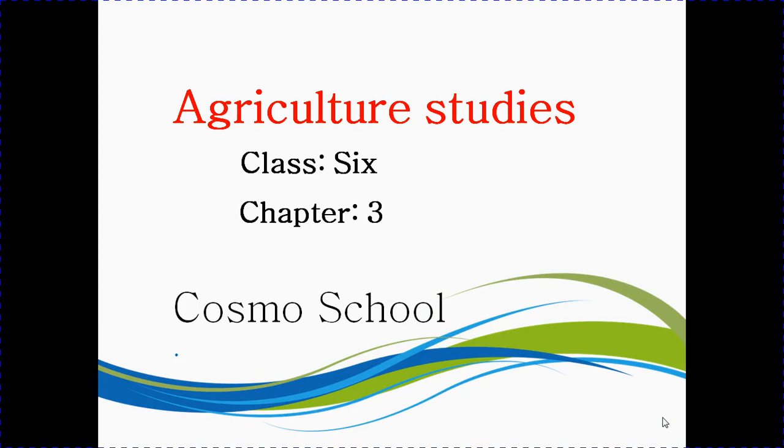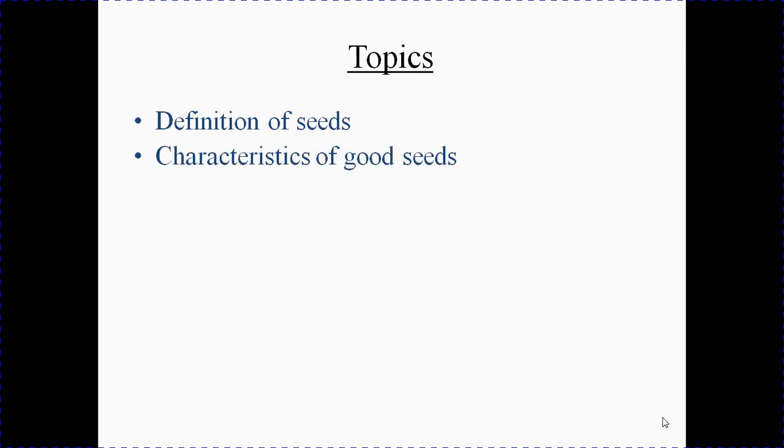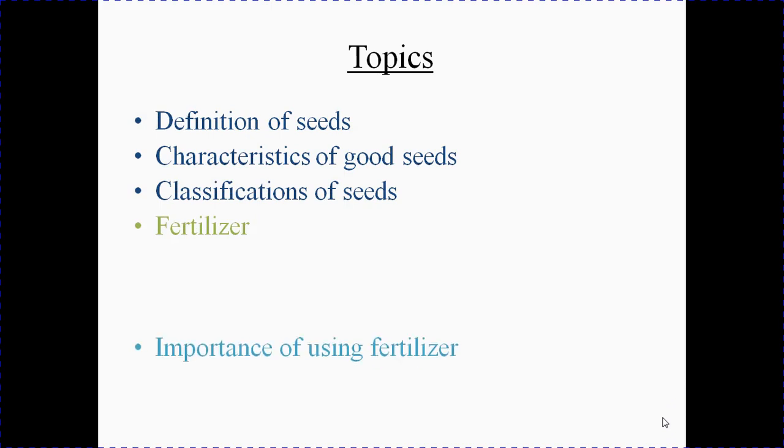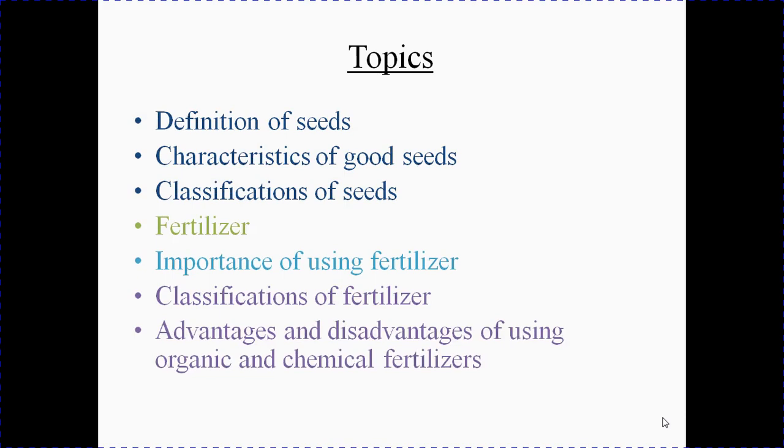Today I am present with some new topics from chapter 3 of your agriculture textbook. These topics are definition of seeds, characteristics of good seeds, classifications of seeds, fertilizer, importance of using fertilizer, classifications of fertilizer, advantages and disadvantages of using organic and chemical fertilizer. At first, we go for the definition of seed.